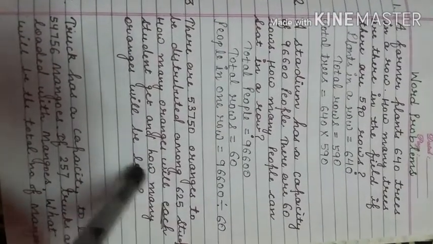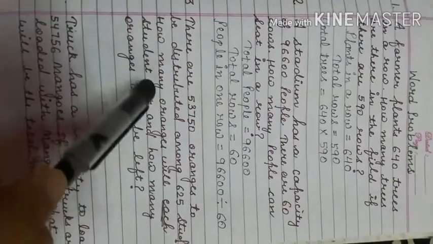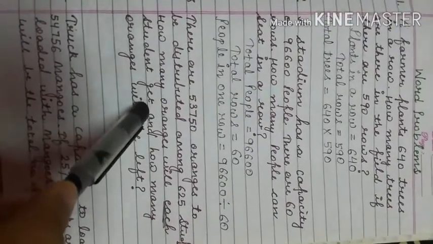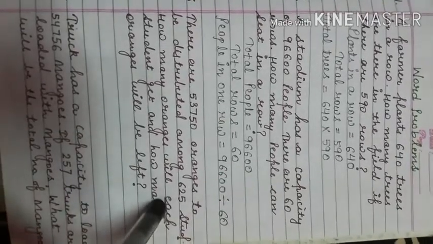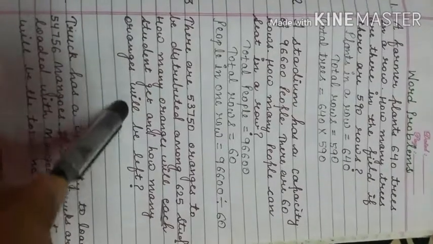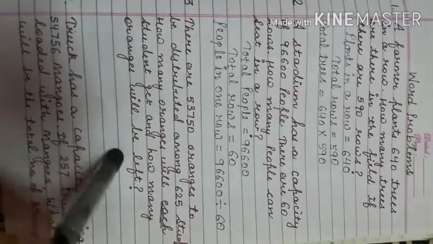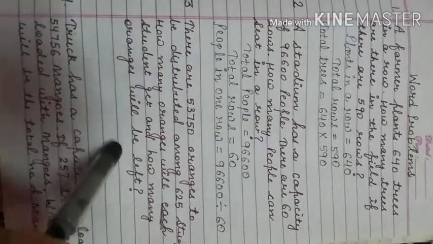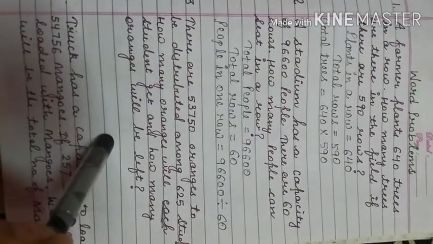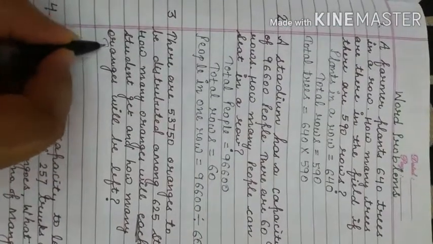Here we have two questions. First is how many oranges will each student get, which is the answer of the division, and how many oranges will be left, which is the remainder after dividing the sum. That will be the answer for the oranges that are left. So write it down in a statement.